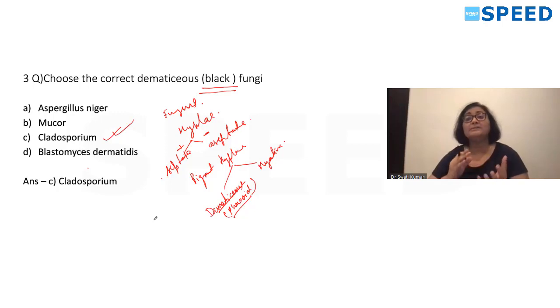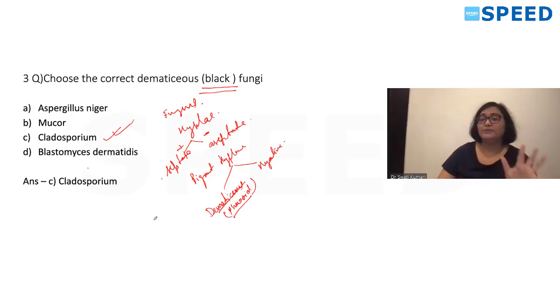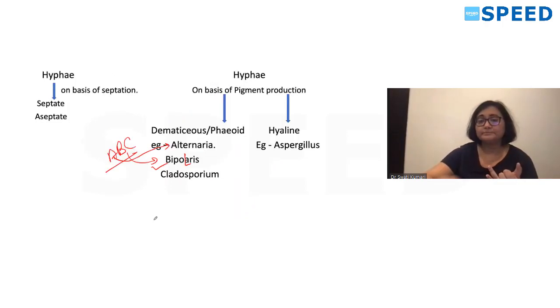So the black term was given to confuse you. The correct answer is Cladosporium, or if given, Alternaria or Bipolaris, these answers are also correct. This is the picture of Cladosporium, which causes chromoblastomycosis.